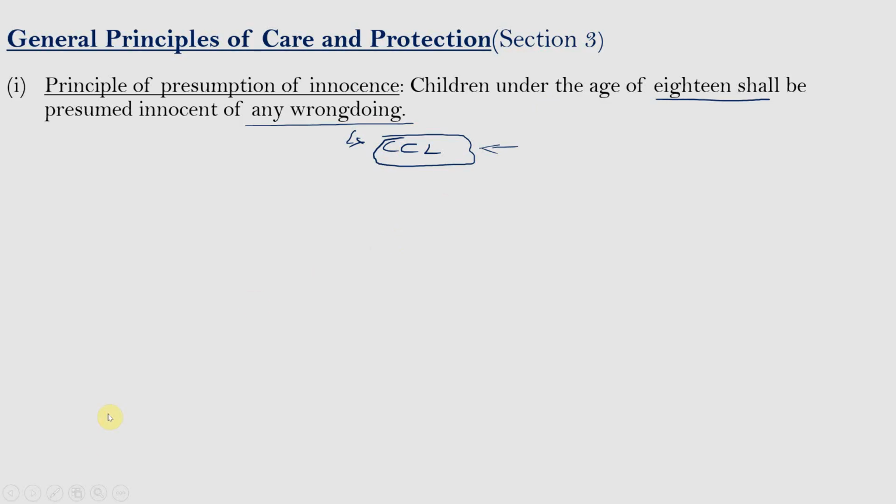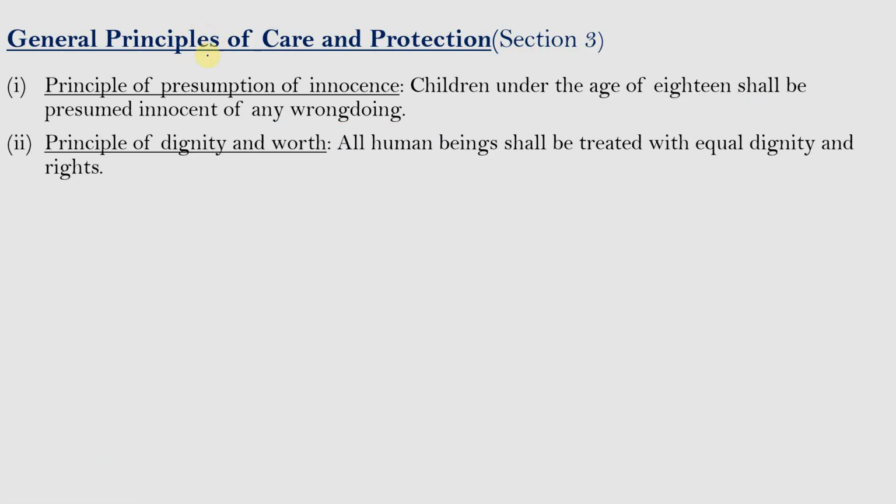And the second is the principle of dignity and worth. All human beings shall be treated with equal dignity and rights. So all human beings include children also. Any child committing an offense shall also be treated with equal dignity and shall be given equal rights, such as the right to appoint a pleader for their case and also all the rights which an adult has.